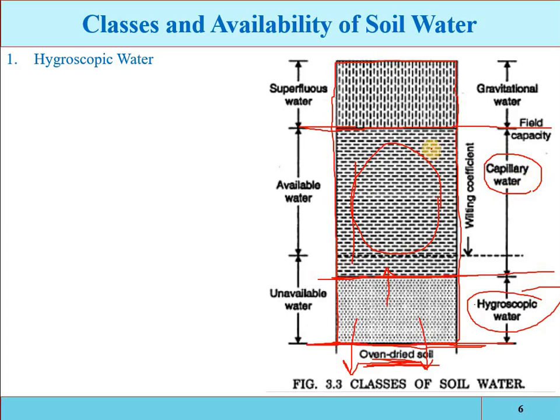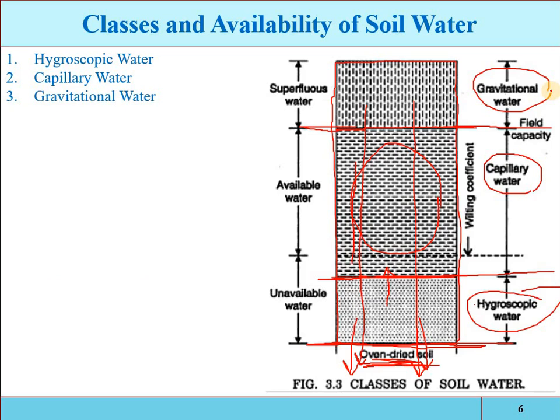And remember, if you are adding more water than this level, then that water will be drained out due to the force of gravity, due to the gravitational forces. So then it is called the gravitational water. Clear? We have three types of water: hygroscopic water, capillary water, and the gravitational water.